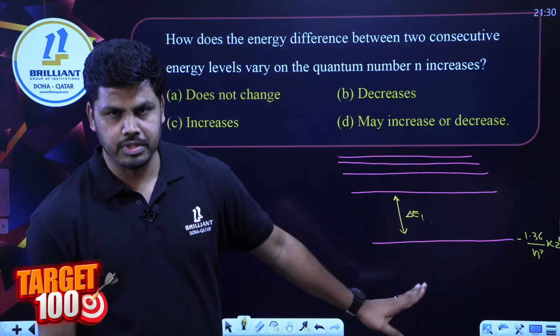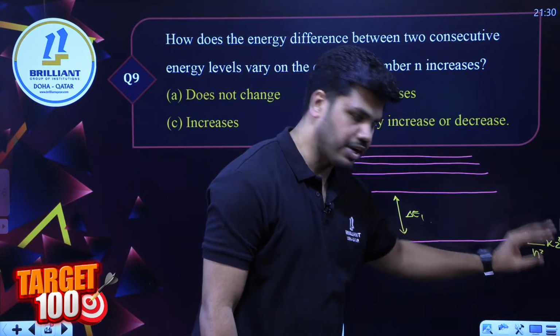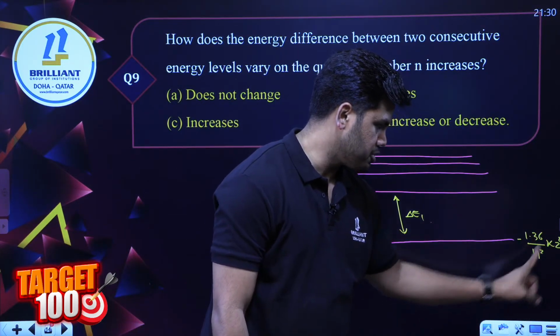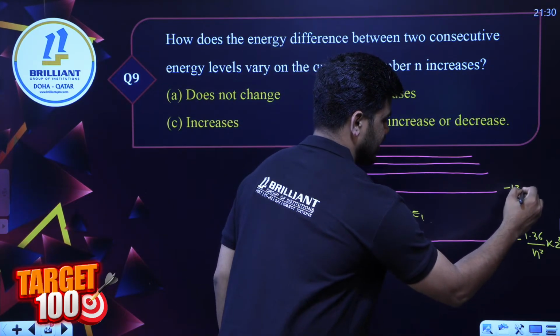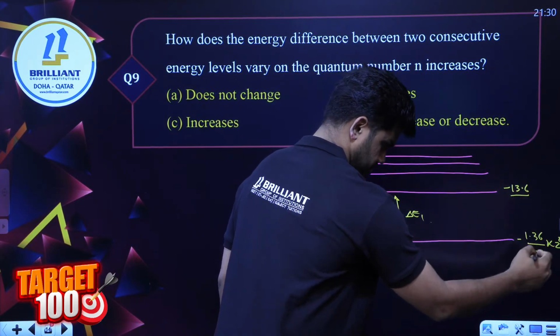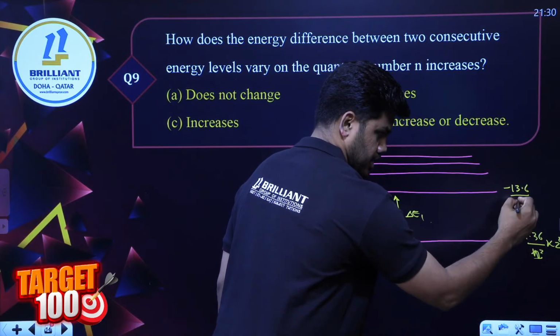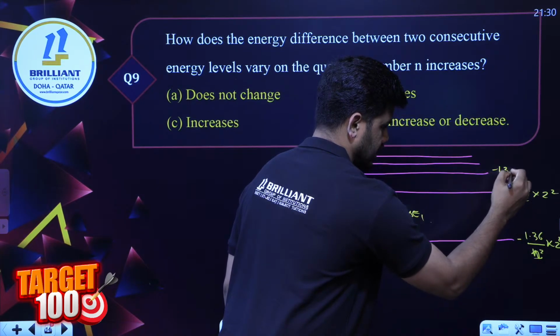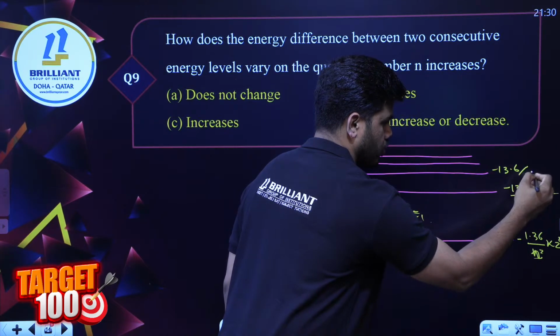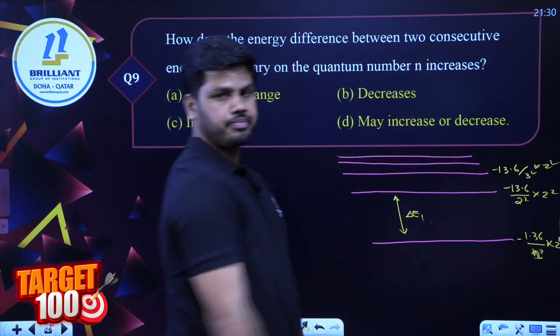The next one is minus 13.6 divided by 2 square into Z square, and the next is minus 13.6 divided by 3 square into Z square, and so on.